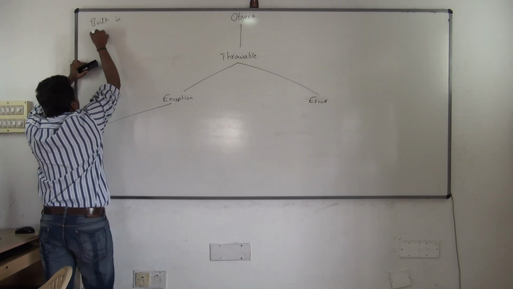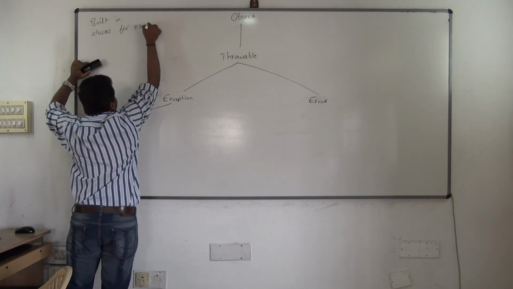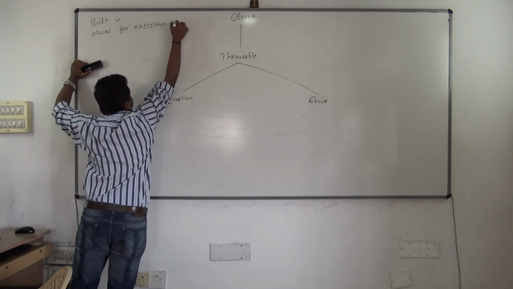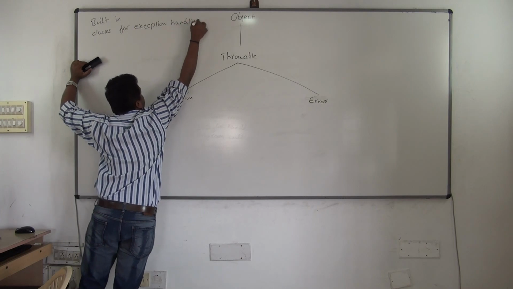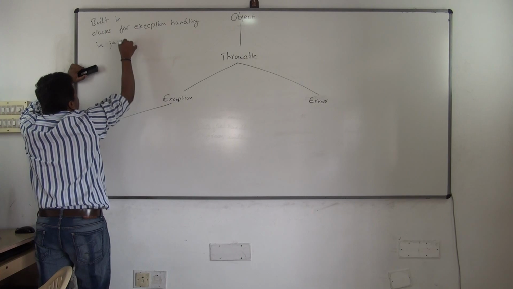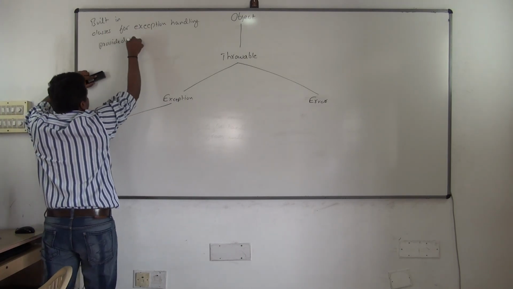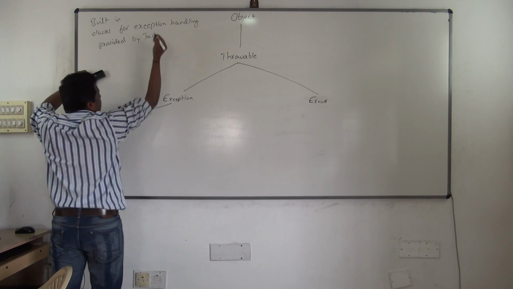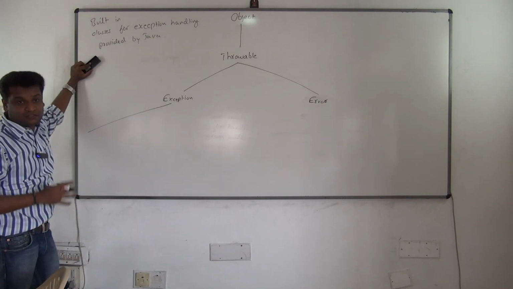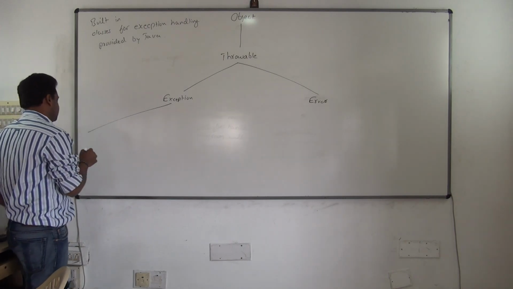Built-in classes for exception handling. Java is giving you plenty of built-in classes. Built-in classes for exception handling in Java means provided by Java. So they are giving you so many classes, agreed. They are giving you so many classes, but this is how they are organizing it. How are they organizing? See this.